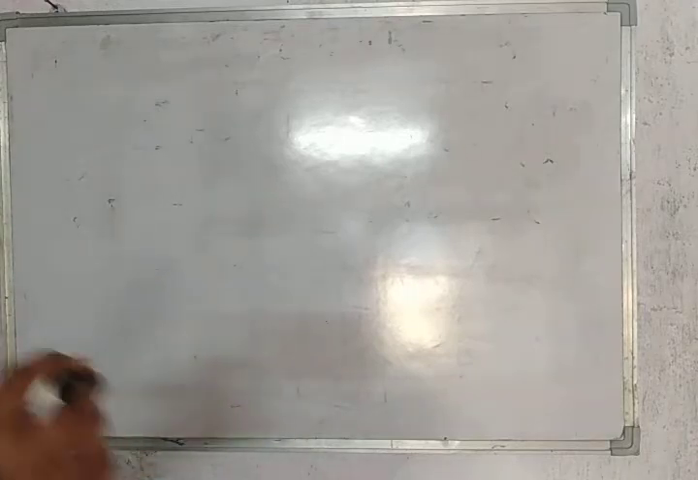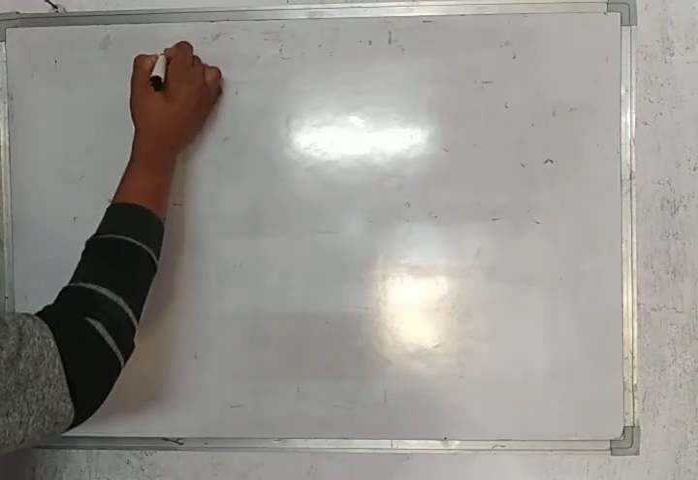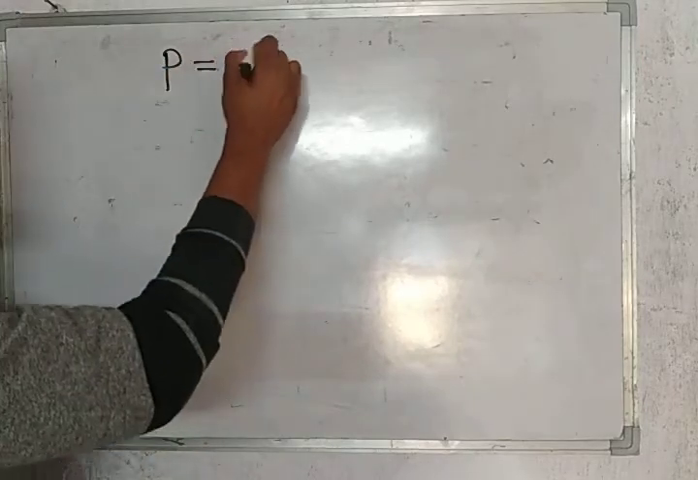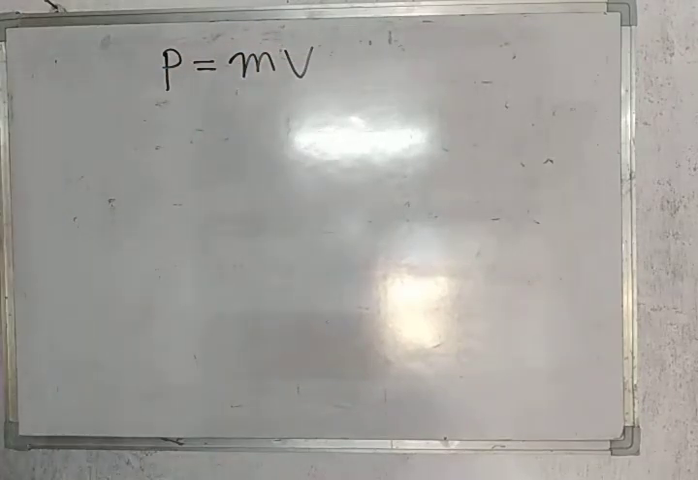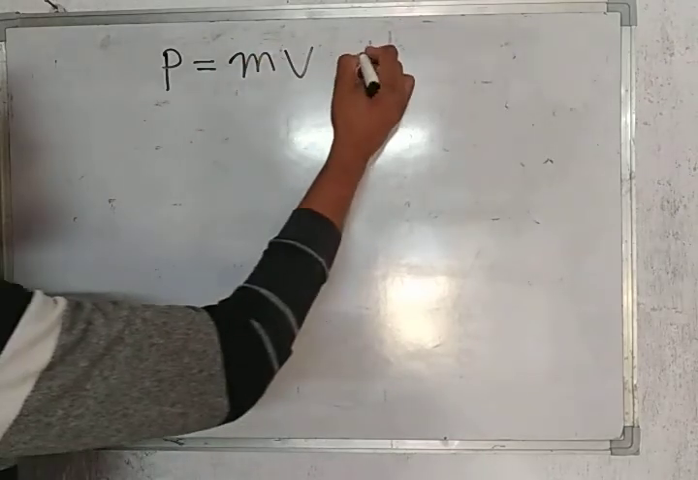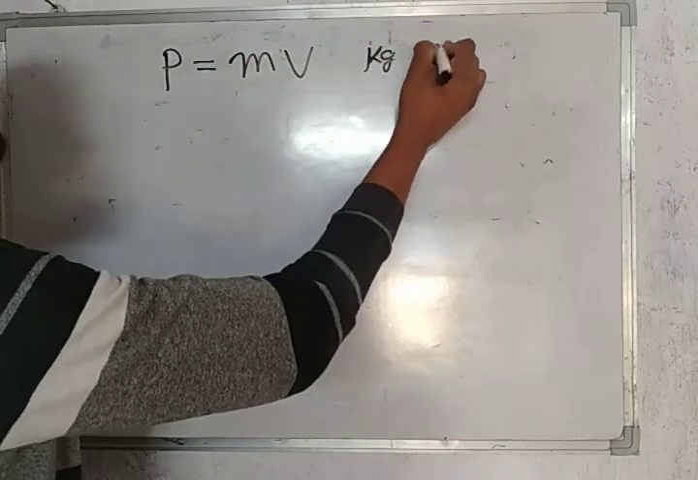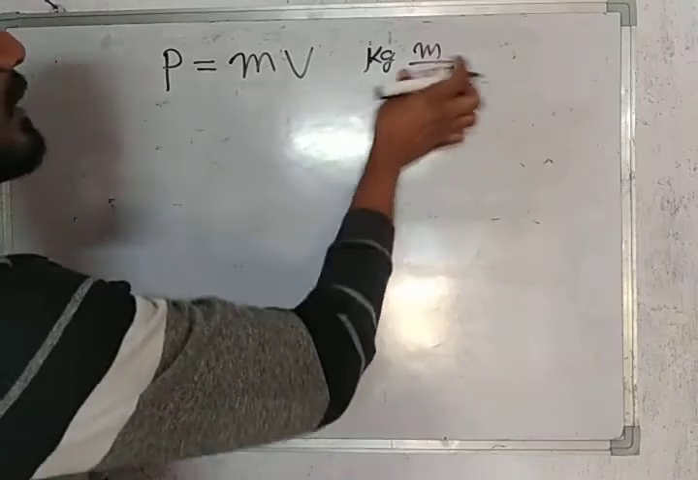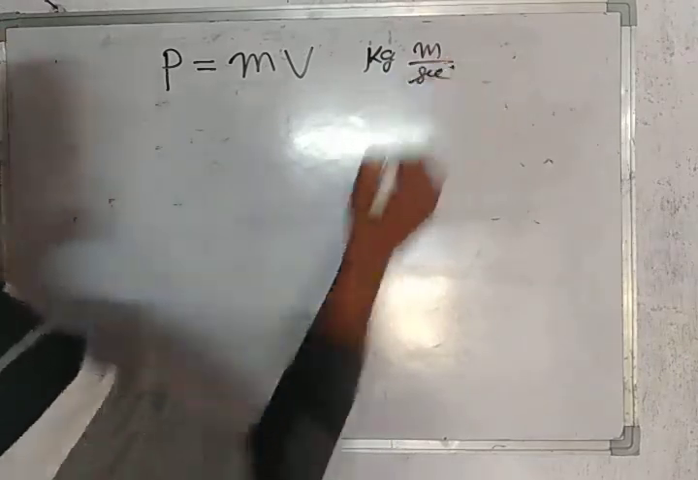And you all know very well about momentum. Momentum is p, which is equal to the product of mass and velocity. Its SI unit is kg meter second inverse, or you can say kg meter per second.